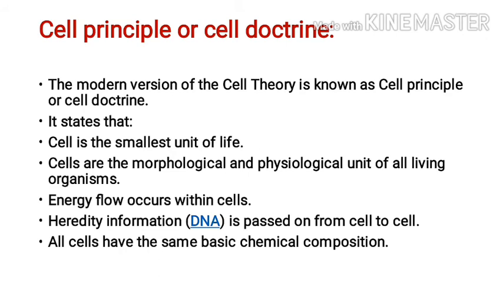Now, the modern version of the cell theory is known as cell principle or cell doctrine. It is also an important topic. According to this, the cell is the smallest unit of life, as we know that each cell contains nucleus and protoplasm, so it is the smallest unit of life. Cells are the morphological and physiological unit of all living organisms. Energy flow occurs within cells. Hereditary information such as DNA is passed on from cell to cell. All cells have the same basic chemical composition.